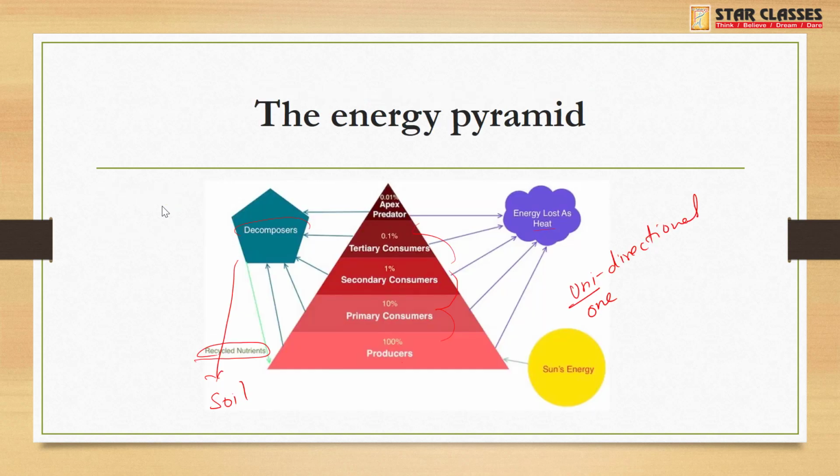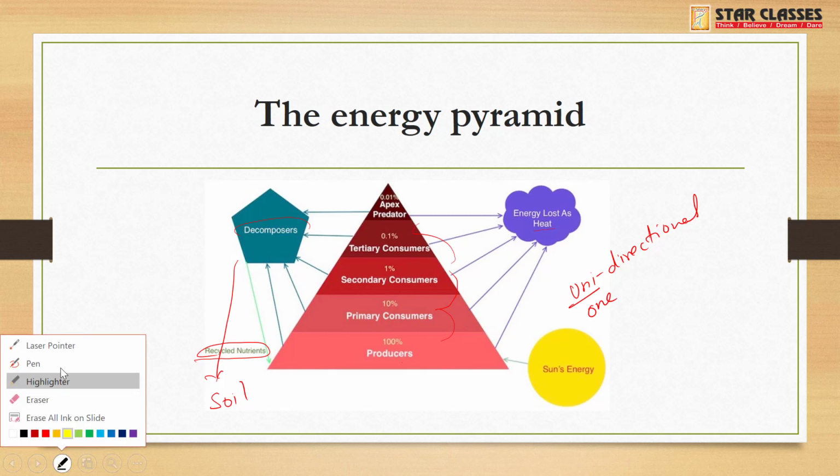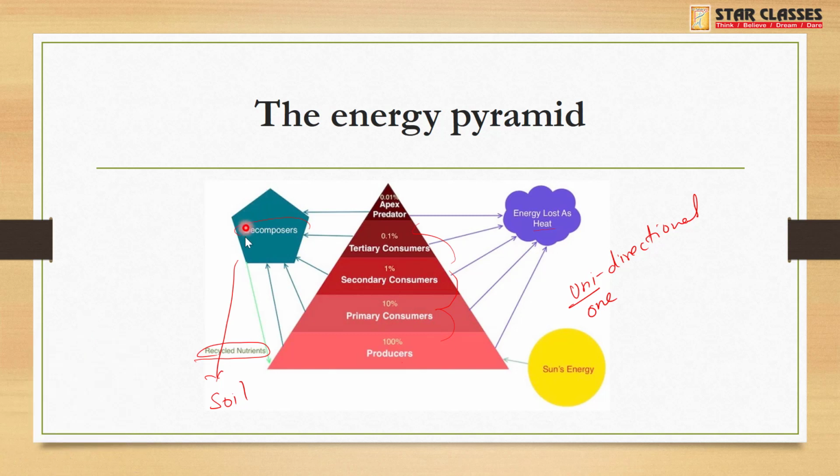See, we have seen this energy pyramid, right? So in this energy pyramid, if decomposers will not do their work and the nutrients will not go back to the soil, then, see, even for the plants, just as we need nutrients like carbohydrates, protein, fats, minerals, in the same way plants are also living beings. Even they need nutrients. Different plants need different nutrients. So how do they get nutrients? They get nutrients from the soil.